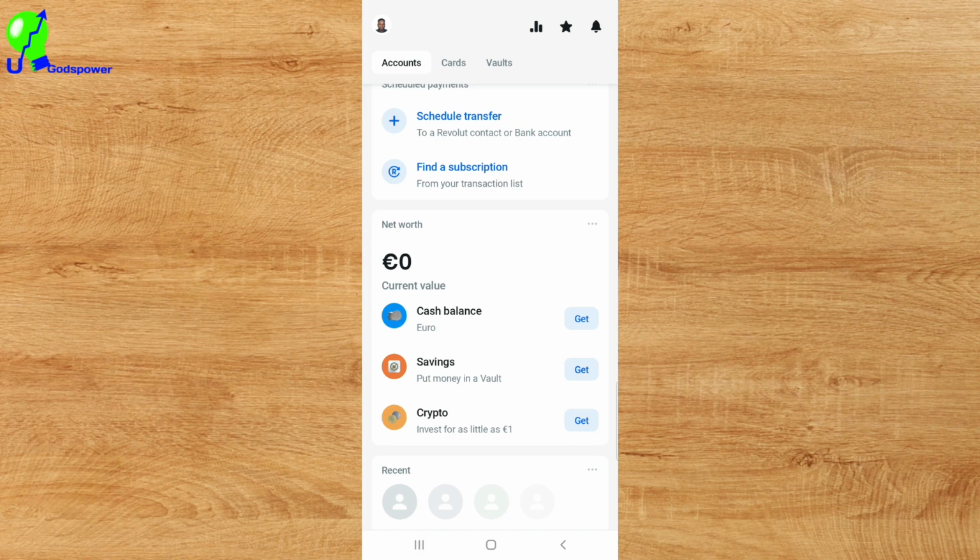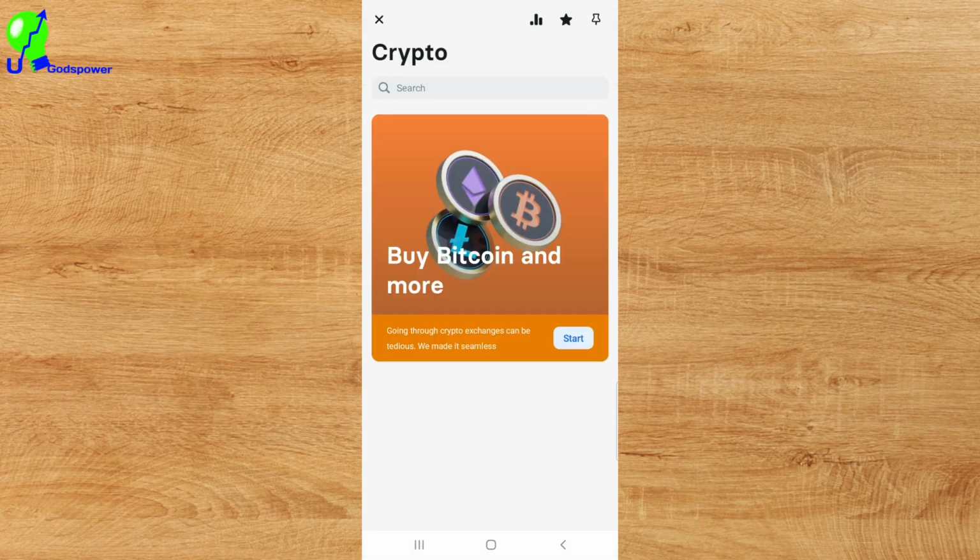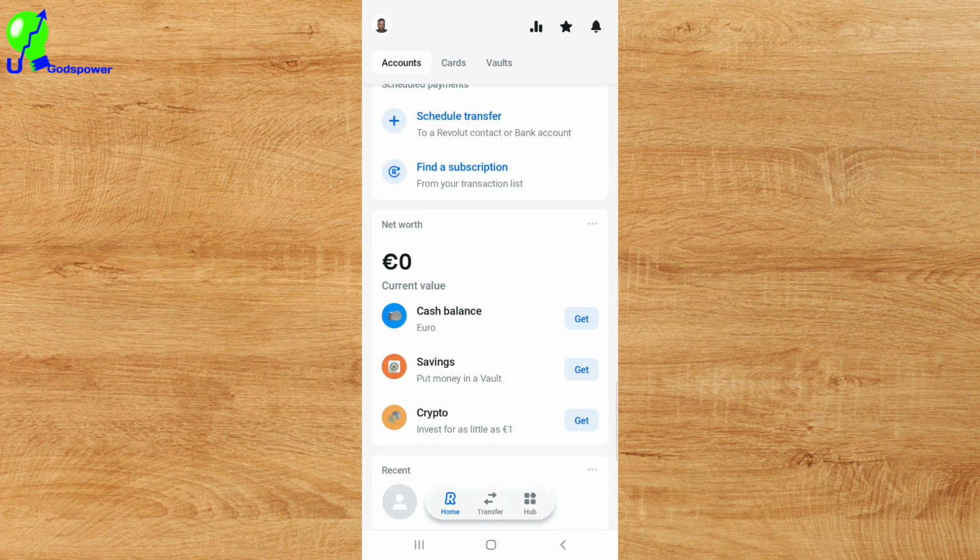Like I told you, you can invest money in crypto with just an amount of $1. If I click on get it now, it will take me to the section where you can invest in crypto. If I click on get it, it's going to take us here, and we are going to follow the process of investing, which is not what I said you can do, but I said I will show you how you can use crypto to make money. That is just it. I don't want to go into details about this because you need to do a proper review to see how you can invest in crypto through Revolut. This is not me telling you to do it, but you need to do your proper research to know if you want to invest in crypto through Revolut. Make a perfect decision about that.